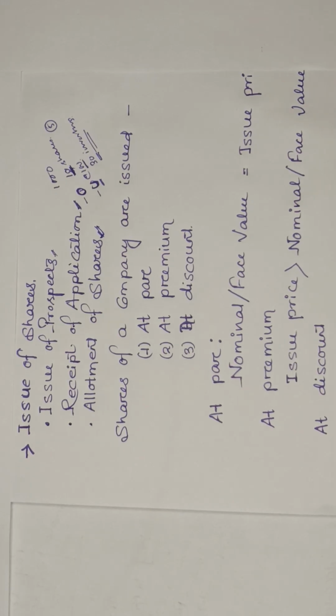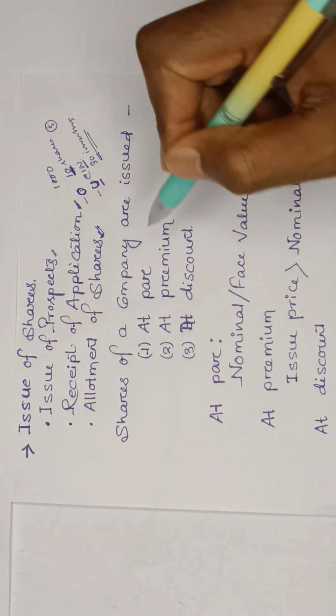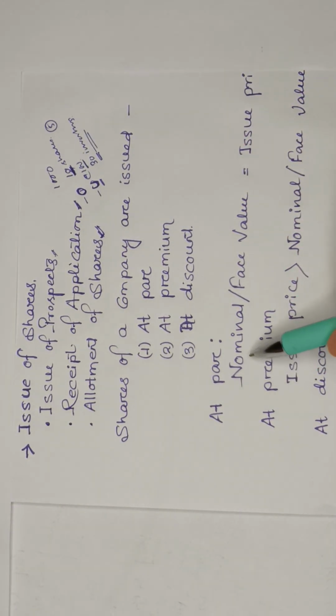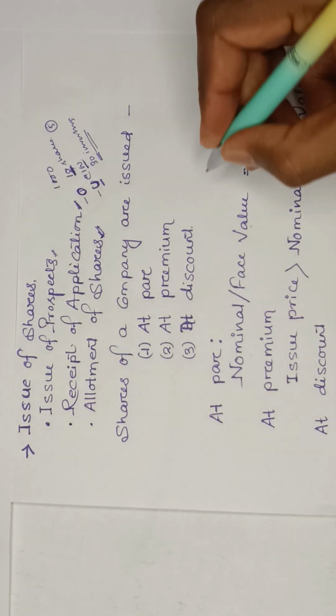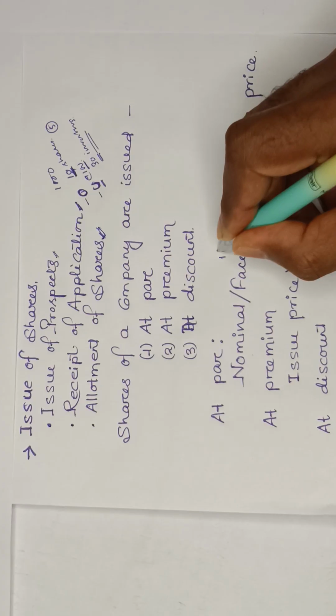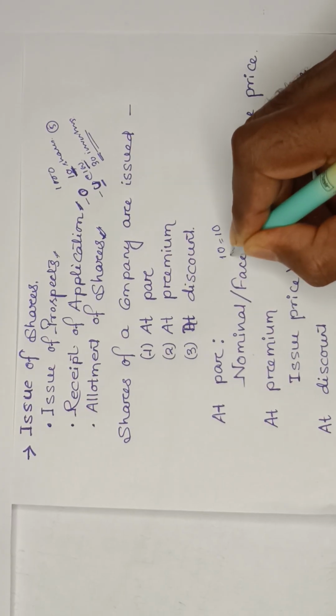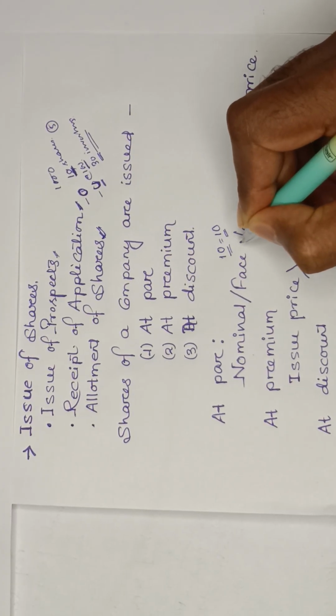Once subscription is there and your allotment is done, you are actually issuing the shares. When you issue the shares, there will be different scenarios. Scenario number one is that you are issuing at par. At par means the nominal value or face value of a share is equal to the issue price. For example, the nominal price of a share is 10 rupees and you are issuing at 10 rupees. This is called issuing at par.